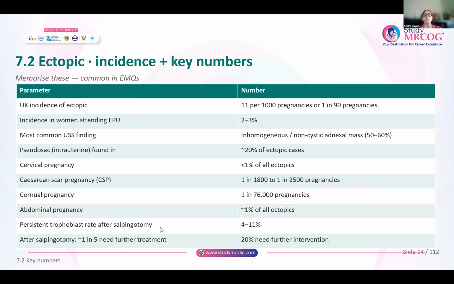Another important percentage that you have to remember is that if you offer surgical management and in that you are doing a salpingotomy, the persistent trophoblastic rate is about 4 to 11%. And after salpingotomy, about 20% or 1 in 5 of these women need some further treatment for the persistent trophoblast.